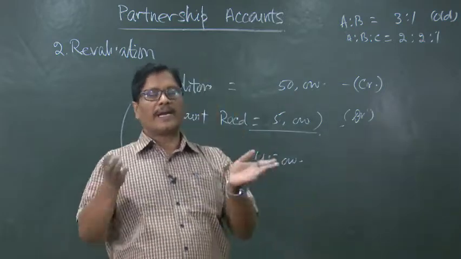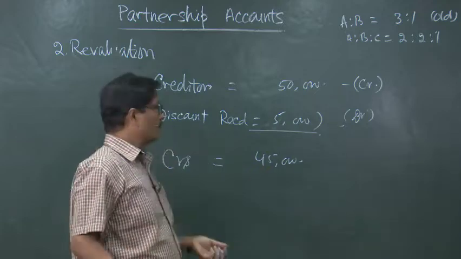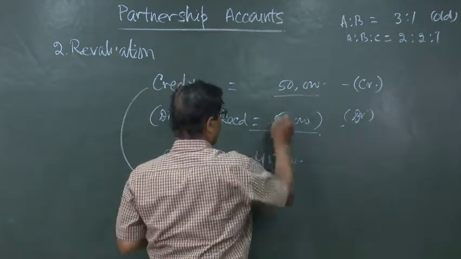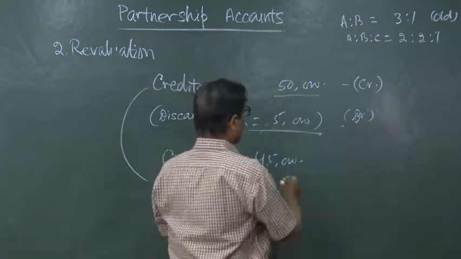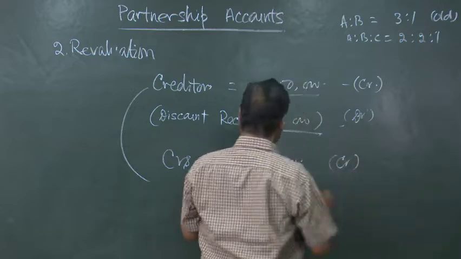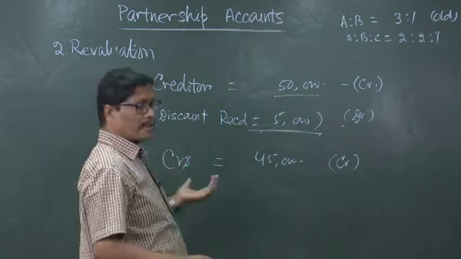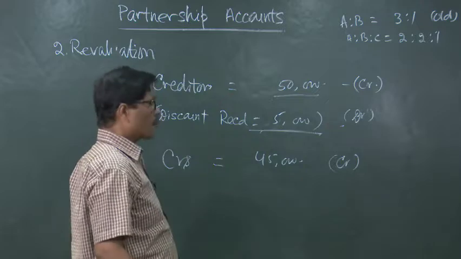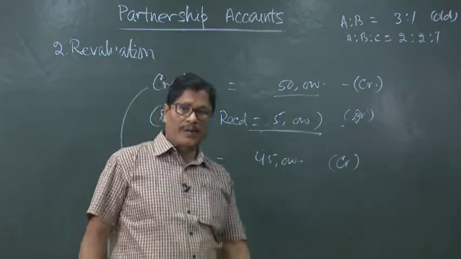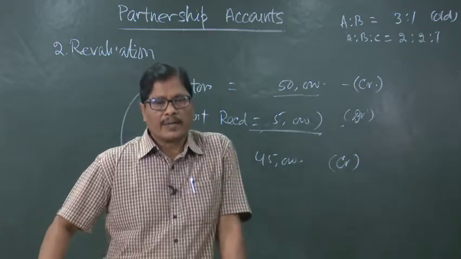Here the credit is 50,000 and the debit is 5,000, so the net credit is 45,000. In this way we are reducing the liability. When the liability is decreasing, there is a profit, and for profit on revaluation, the revaluation account will be credited.